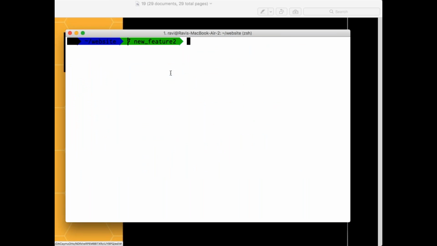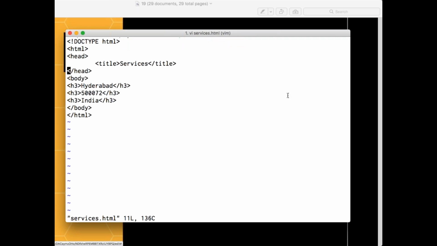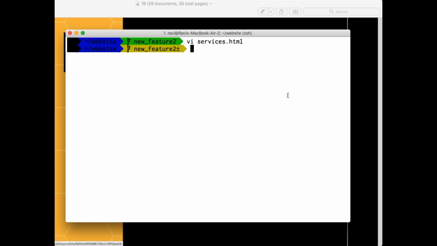Now, how can you check that? I'll make a new commit in my branch here. I'll say vi, let's say, services.html. I'll delete all these things because they are not needed. I made these changes.